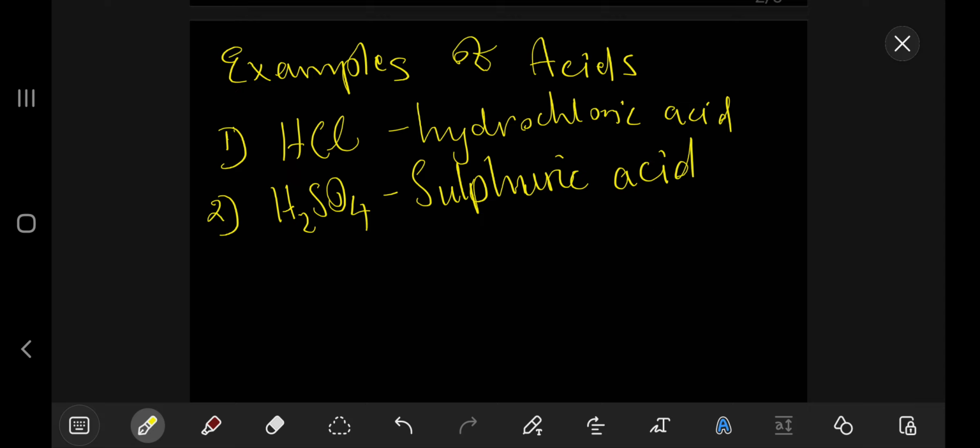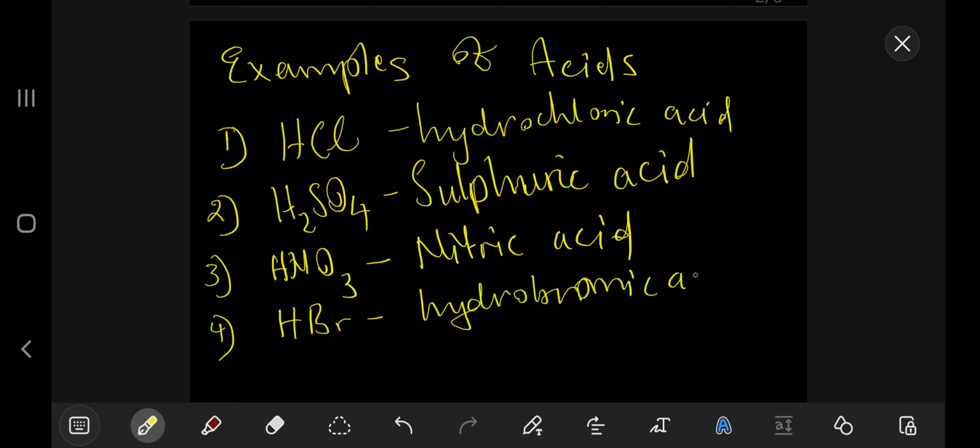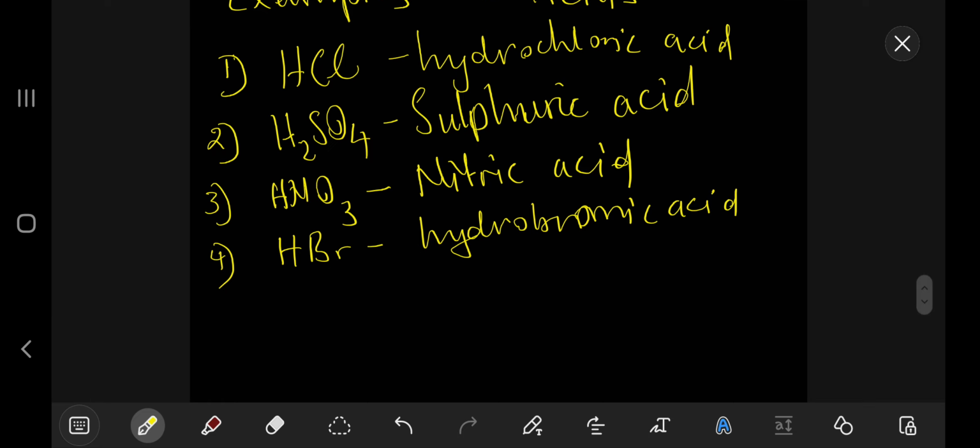And then number 3, nitric acid, HNO3, or nitric acid, right? And then maybe number 4, hydrobromic acid, which is HBr. Hydrobromic acid. And okay, number 5 we have carbonic acid.